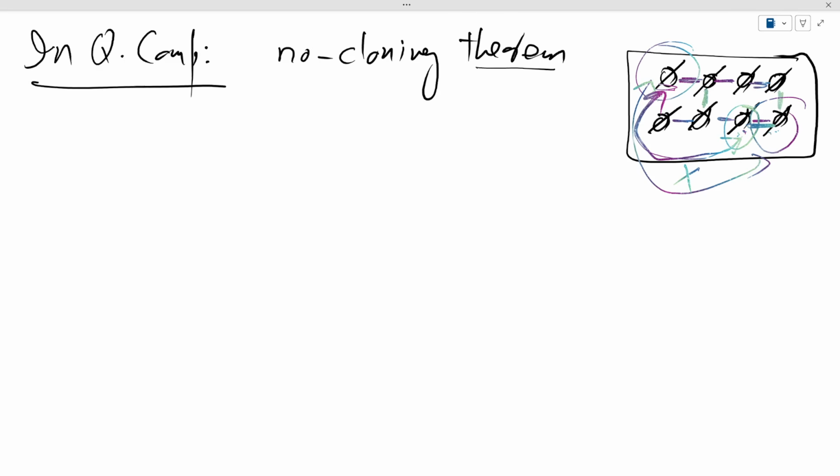So for that, let's discuss a simple algorithm, and let's call it the state transfer algorithm.